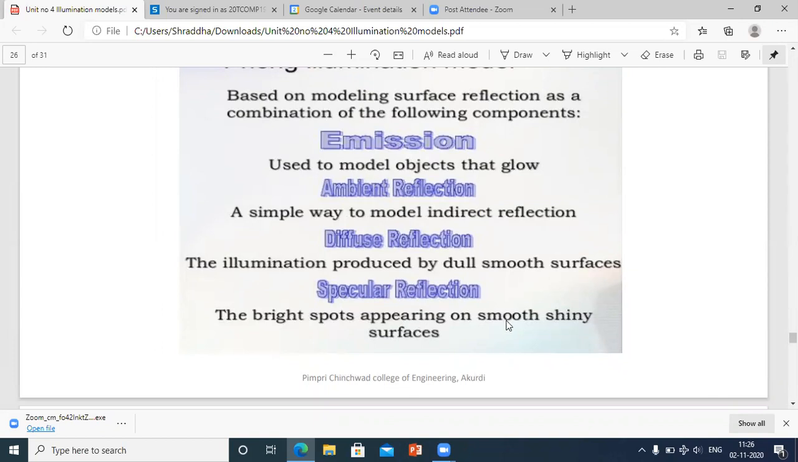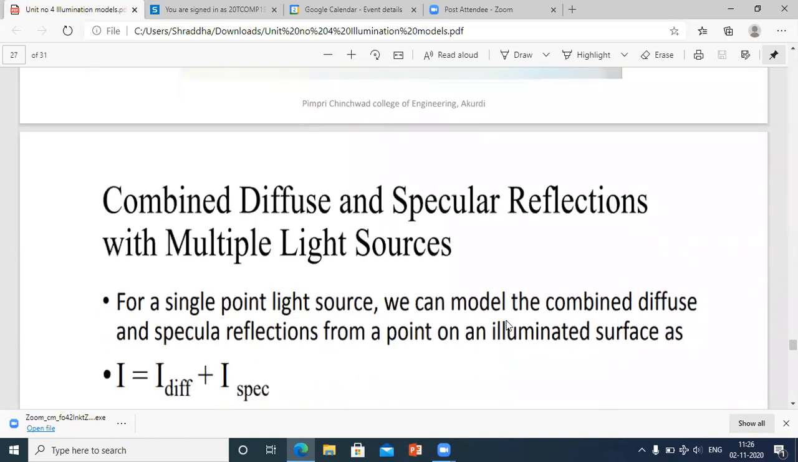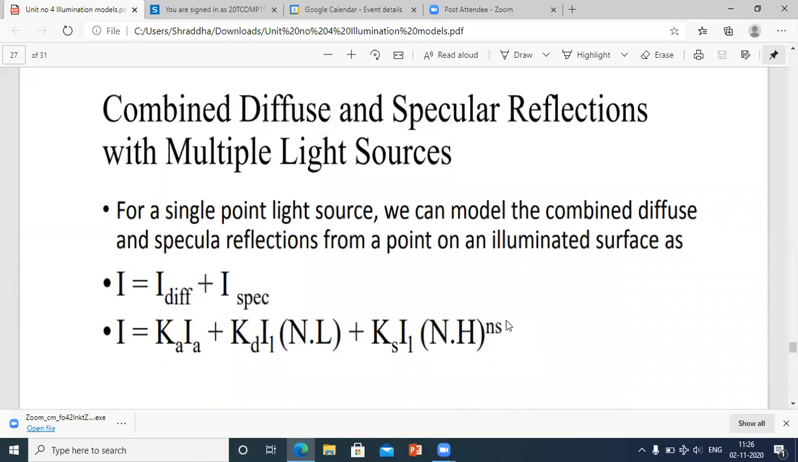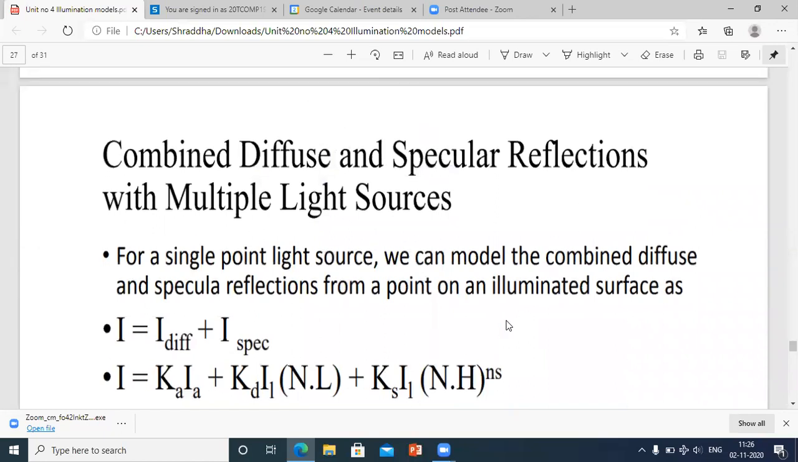I'm going to show you a diagram of this ambient, diffuse and specular reflection in one single figure. Then you will understand it more clearly. Okay, then the next part is the combined, that is the combination of diffuse and specular reflection. What is the combined diffuse and specular reflection with multiple light sources?